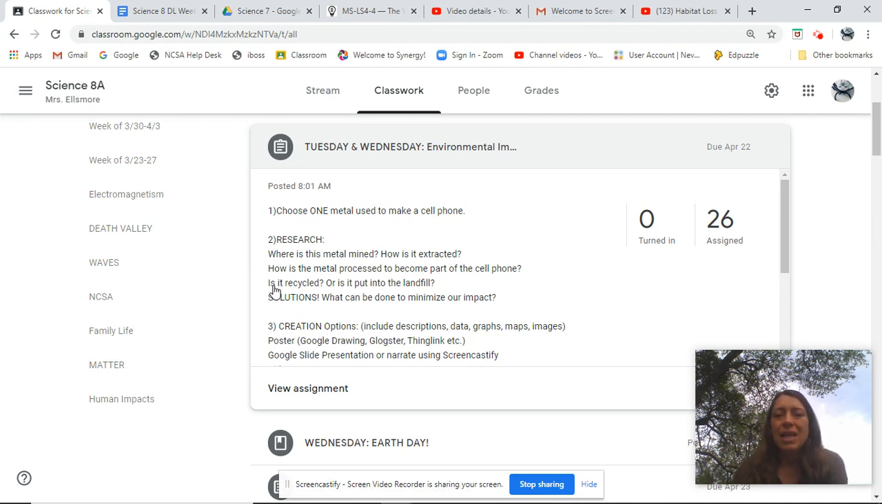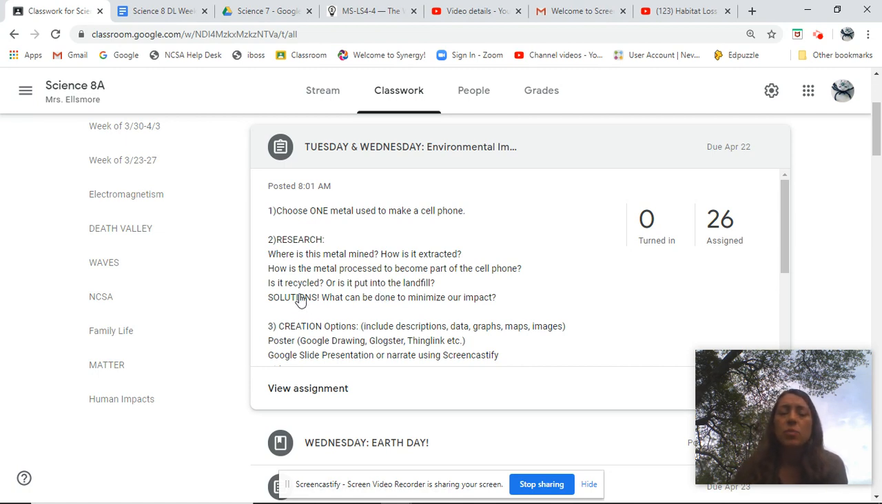The next part is, can that material be recycled? So when we upgrade our phones, or when we're done with our phones, or our phones break, what happens to this stuff? If those components can be recycled, awesome. Or does it just end up in a landfill? That's something important to think about.